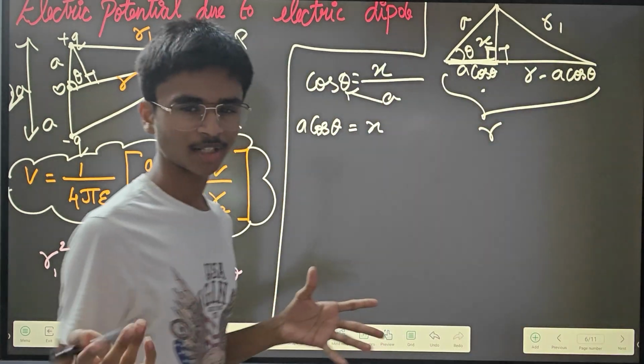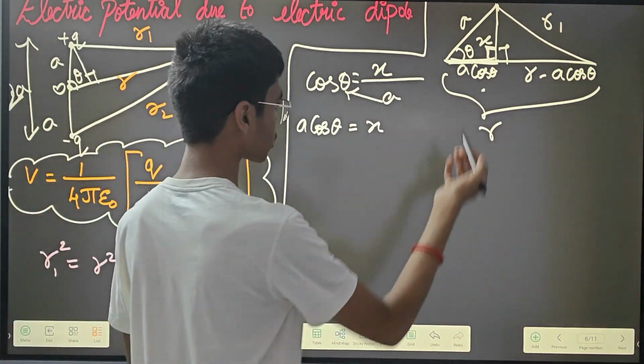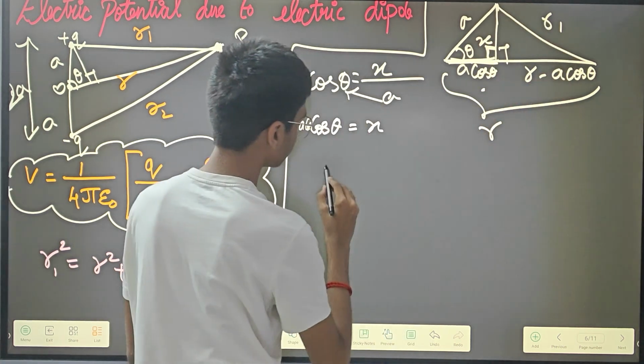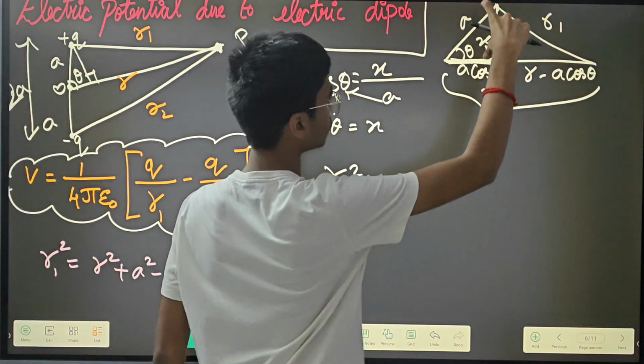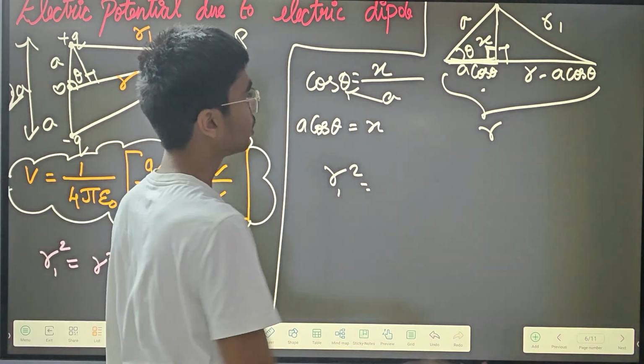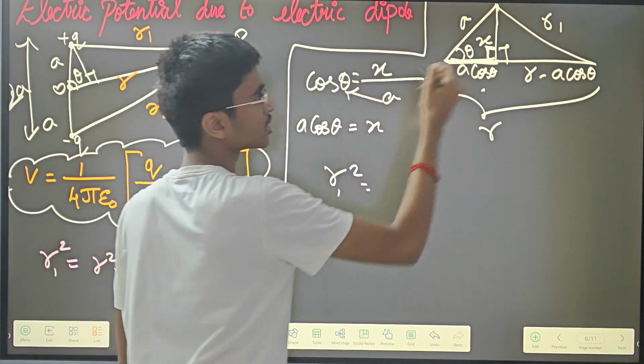Now R1 square, according to Pythagoras theorem, is equal to the square of this distance plus the square of the other. The vertical distance is a sine theta. Let this distance be y.